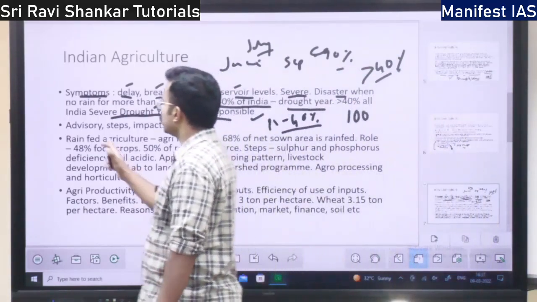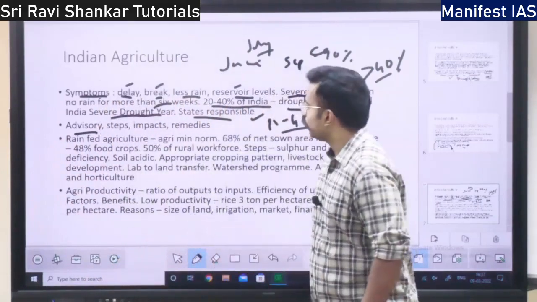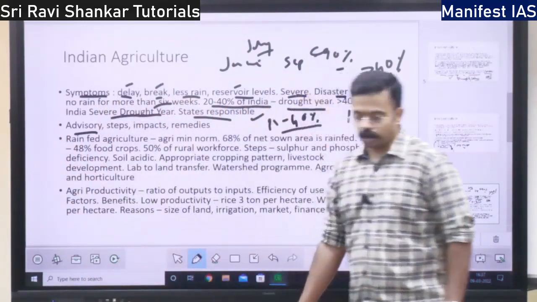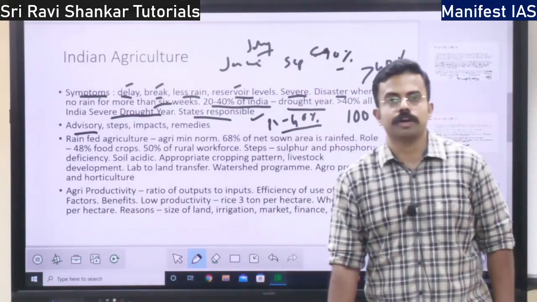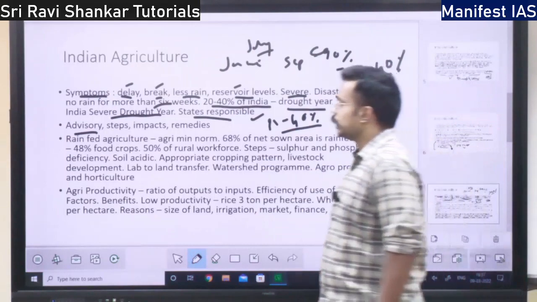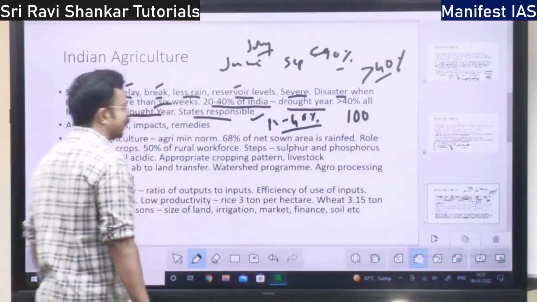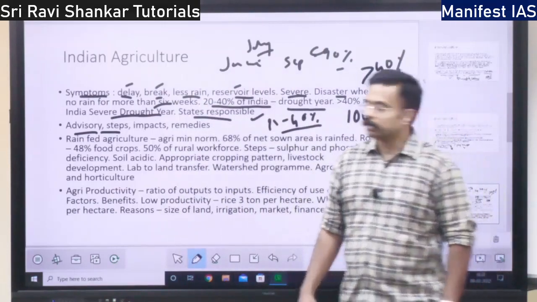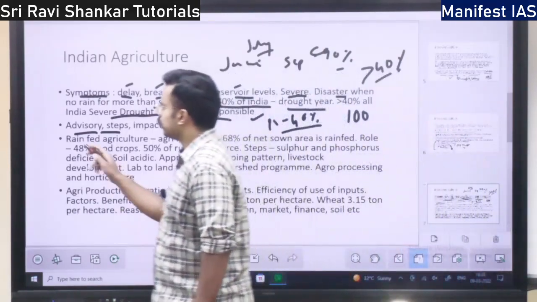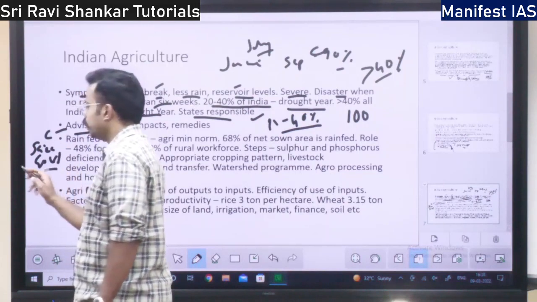So, what are the advisories with respect to drought? Advisories to prevent drought, and the steps. We can take them together. These are the advisories given by the scientific organizations and also the government in order to prevent drought.